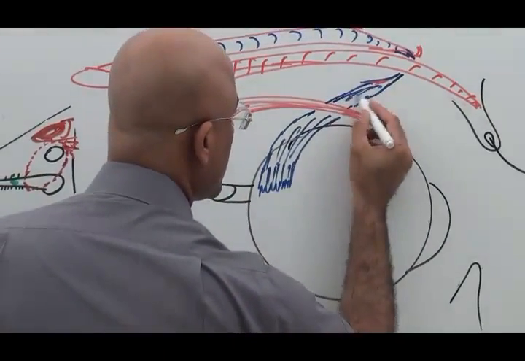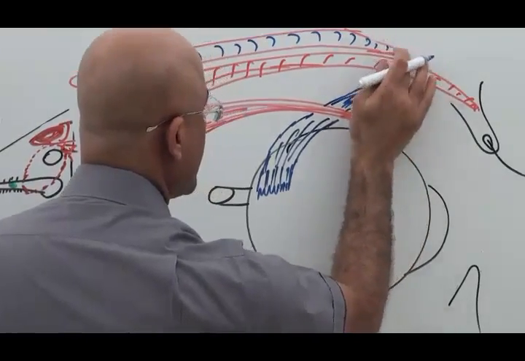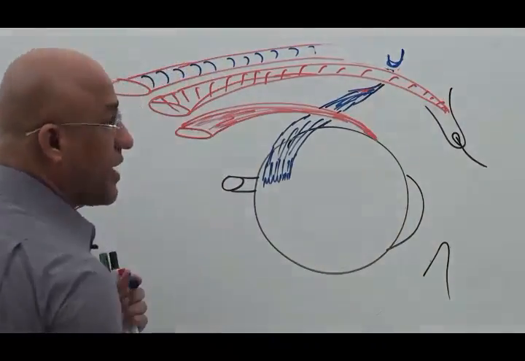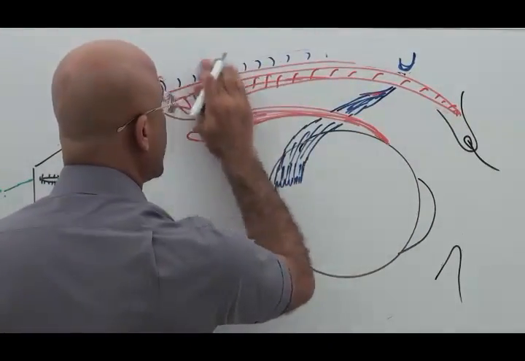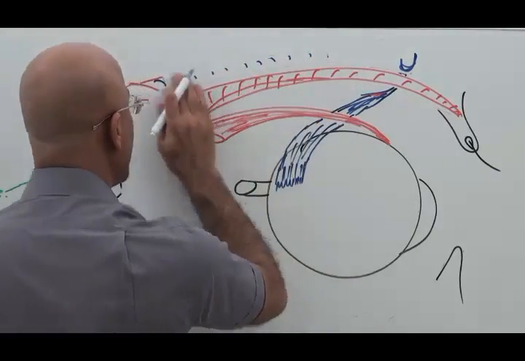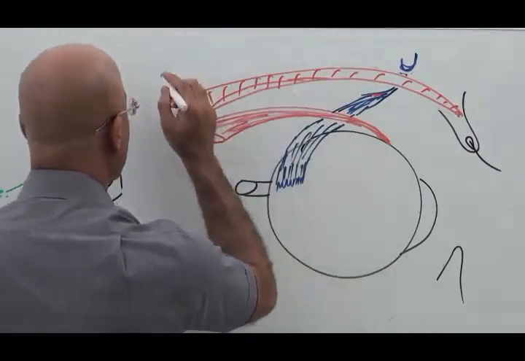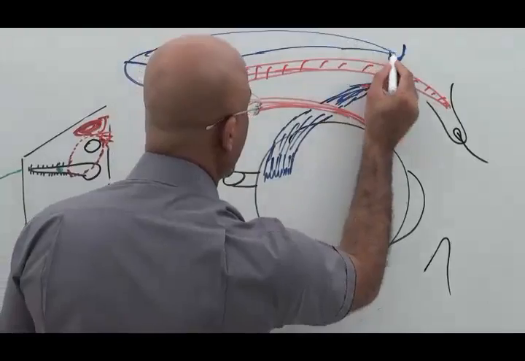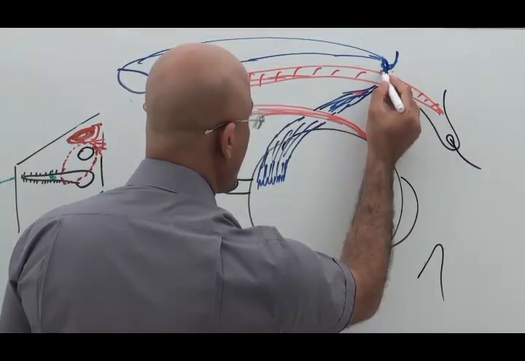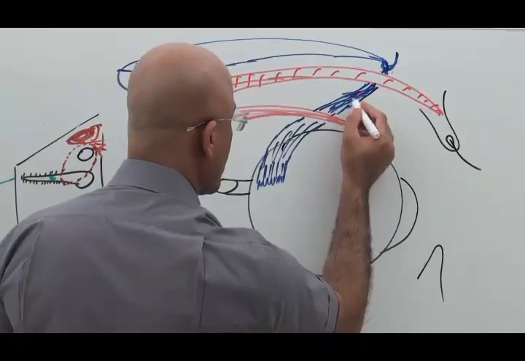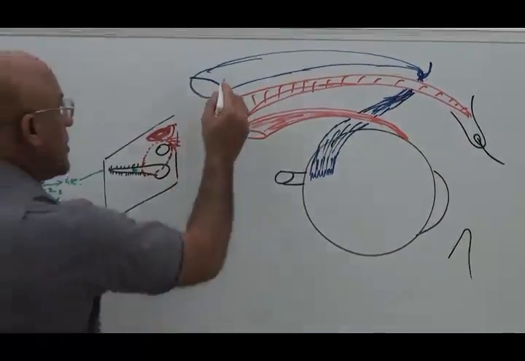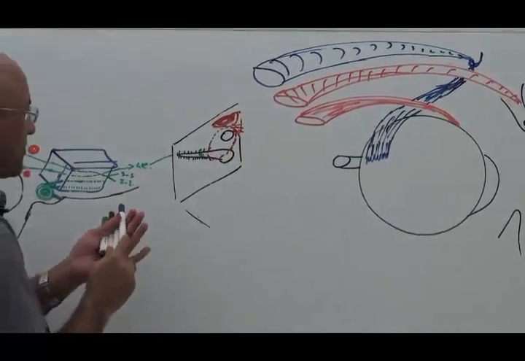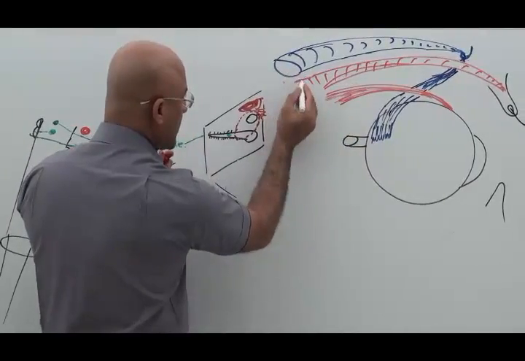So this is the superior oblique tendon, and yes, here there was a fibrocartilaginous, what is this? Trochlea or pulley. Trochlea means pulley, right? So I will make this whole muscle with a different color so it does not confuse you with other muscles. Am I clear? This is your superior oblique muscle.